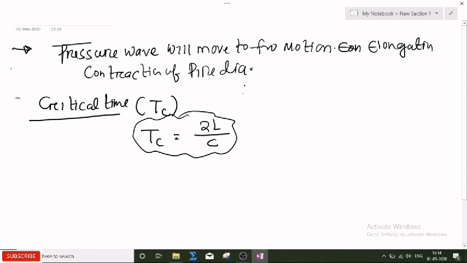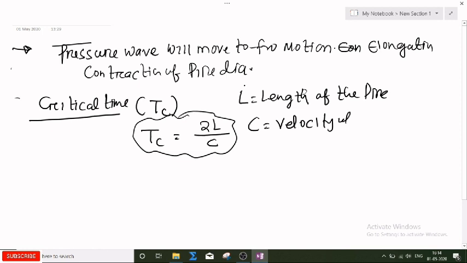L is the length of the pipe. And C is the velocity of the pressure wave.